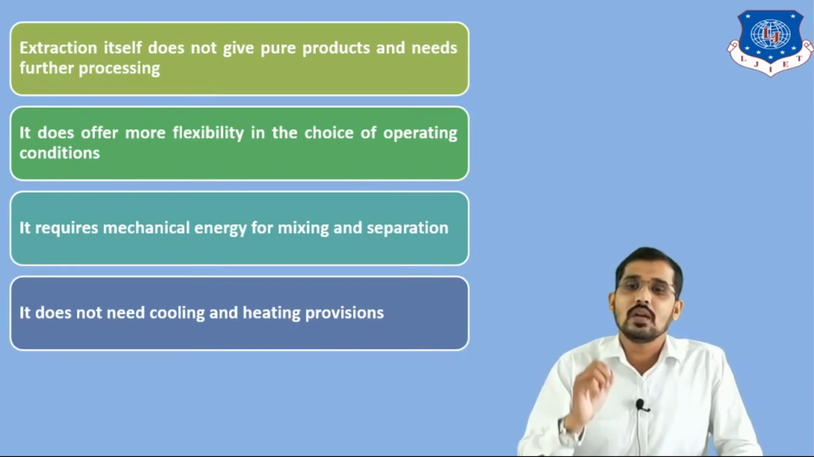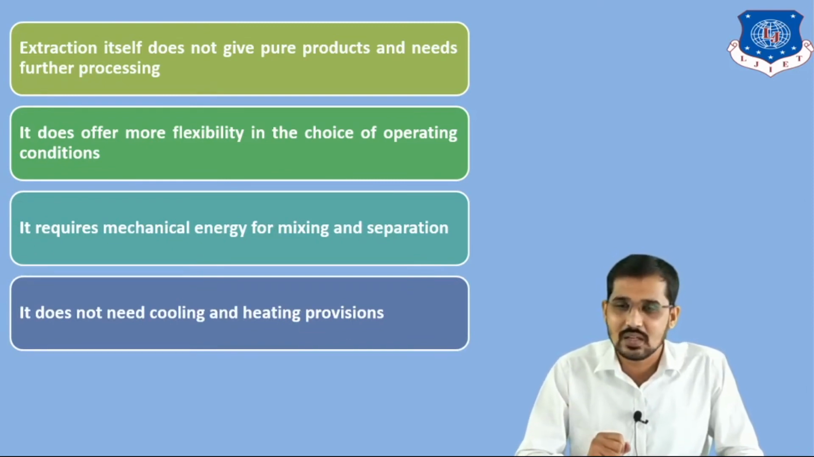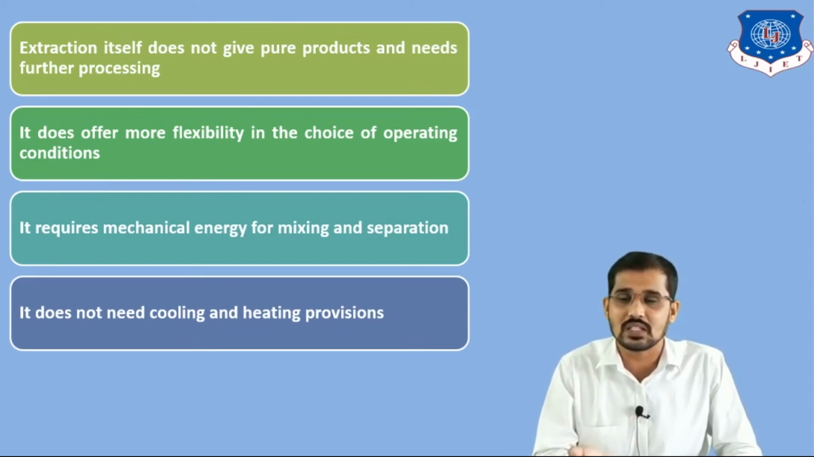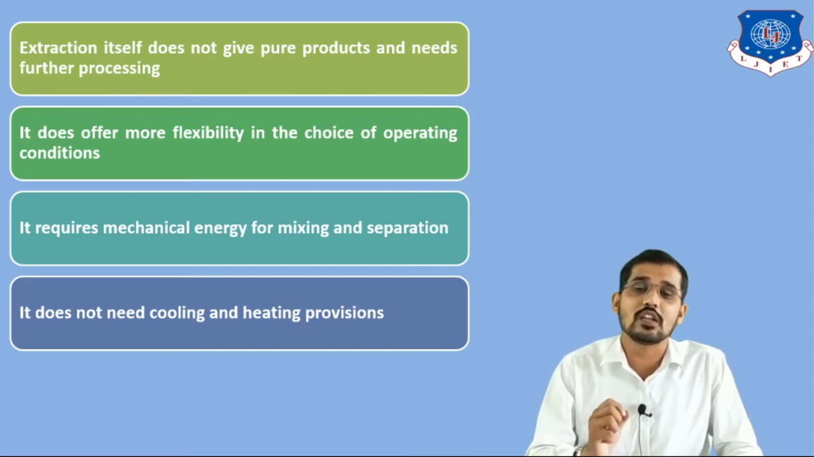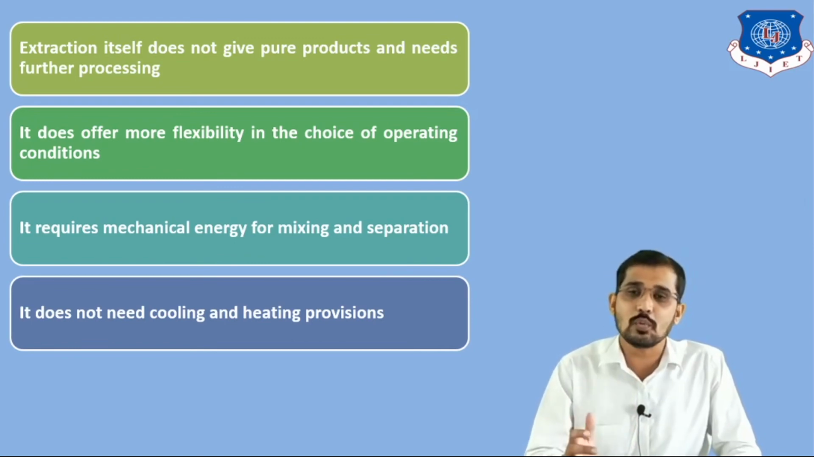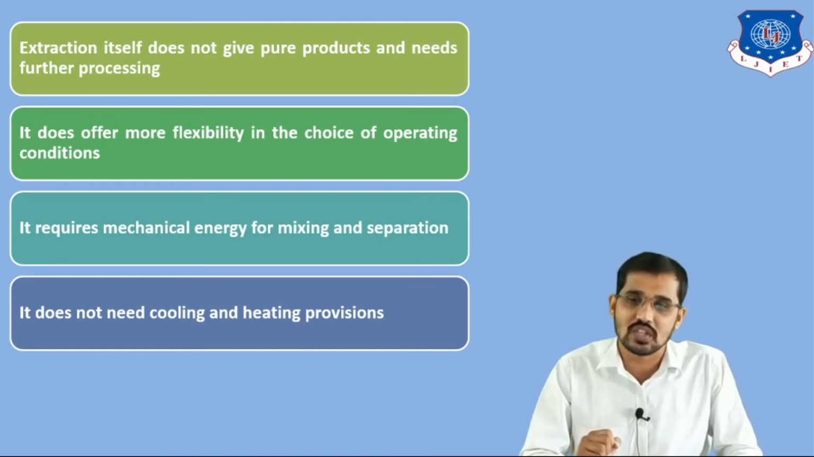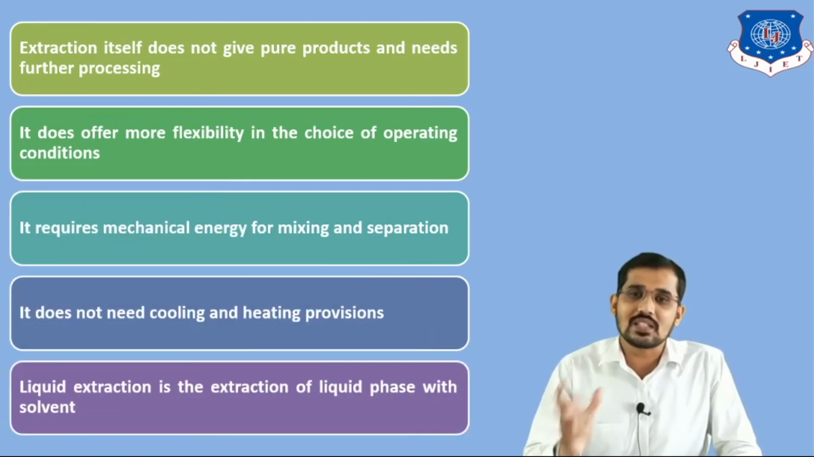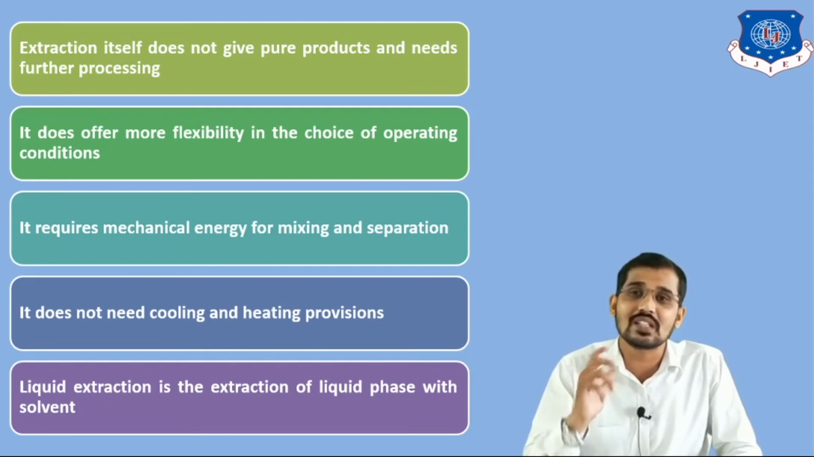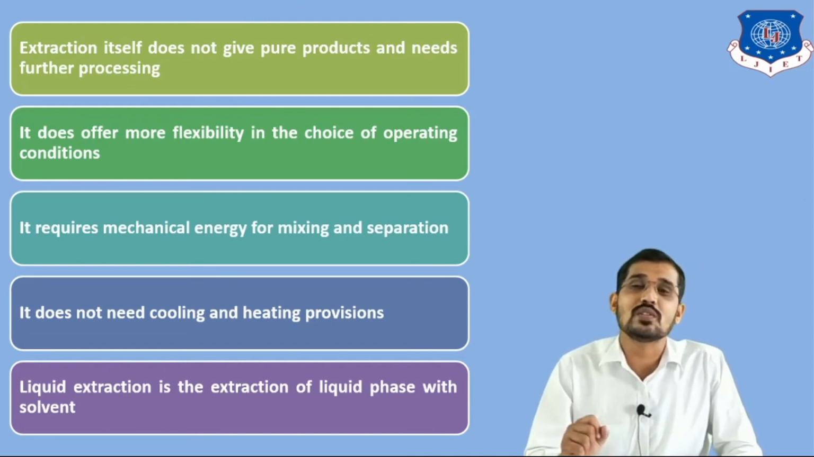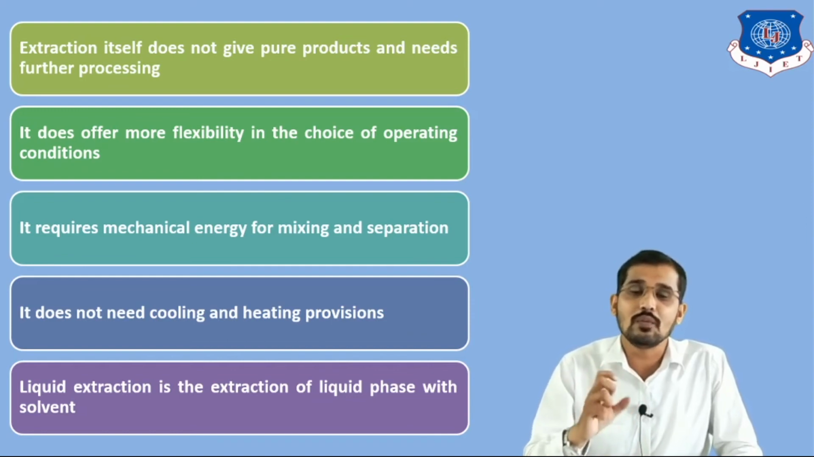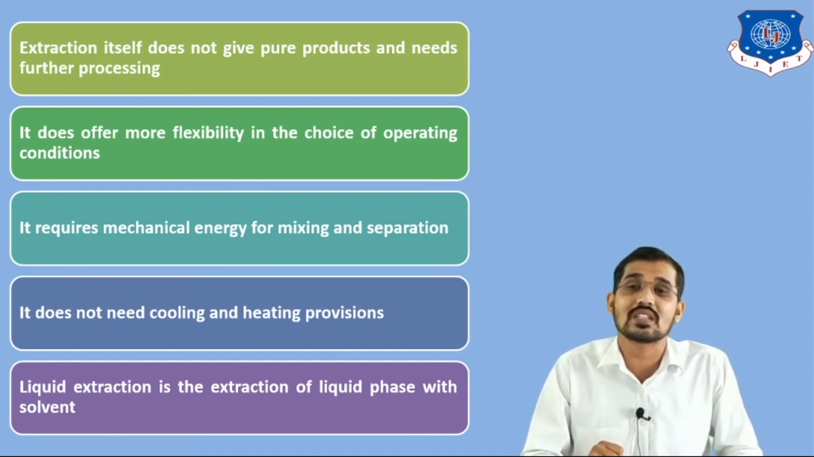The next point is, it does not need cooling and heating provisions, but these are required in a distillation column, where we heat the liquid mixture to get the vapor phase. There are two heat exchangers in a distillation column, but they are not available in extraction equipment, so in the extraction process we do not require heating and cooling provisions. And next, liquid extraction is the extraction of a liquid phase with a solvent. In distillation, that is extractive distillation, where we separate the vapor phase by using a solvent. But here in liquid extraction we remove the liquid phase by using another solvent, that is the extractive solvent.